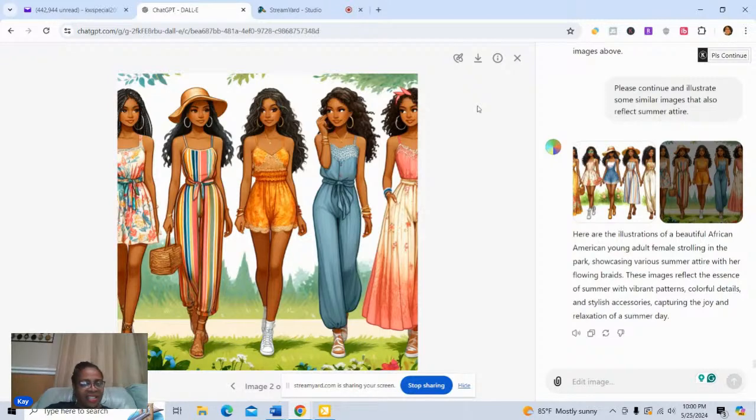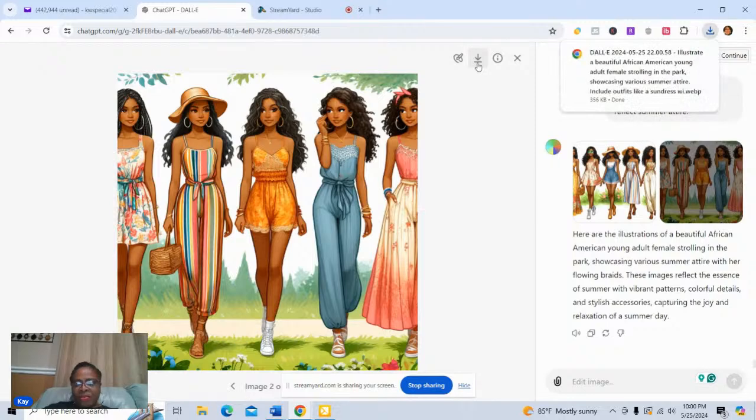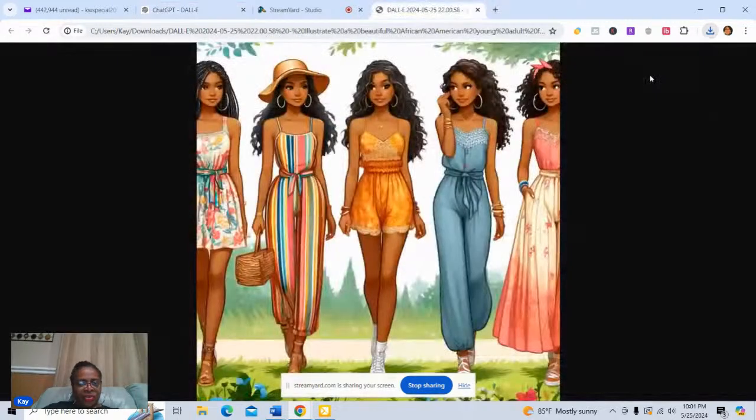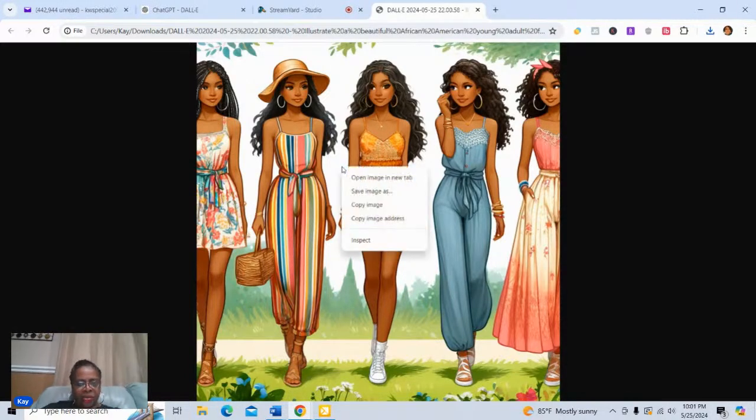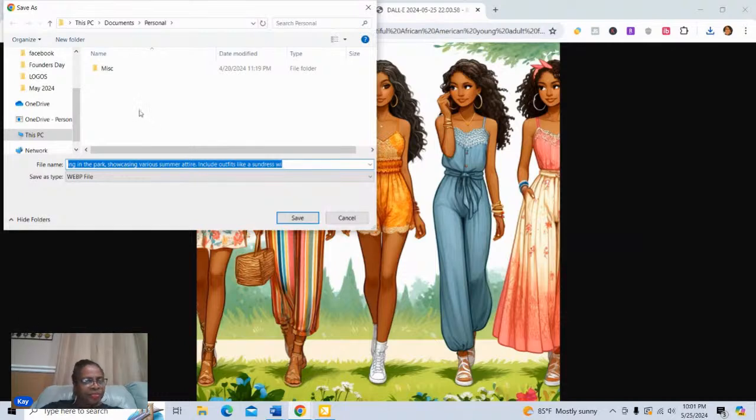And let's see, I'm going to go ahead and download this. I like both of the images that I've shown you. So we'll do this one first. Let me just hide this for a second, get it out of my way. And so we'll go ahead and save this image. Aren't those pretty?